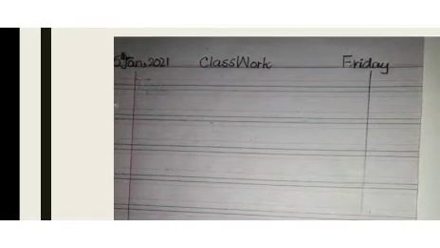So now prepare your page like this. Draw the margin line on the right side of the page. Remember one thing, it should be a 2-finger margin line. Okay, don't draw too narrow a margin line. Now write down the date, 15th January. You can write only JAN for January, comma 2021, full stop, and then write down the classwork in the center of the page. Remember that the C and the W of classwork will be capital, and write down the day, Friday, at the right side of the page.